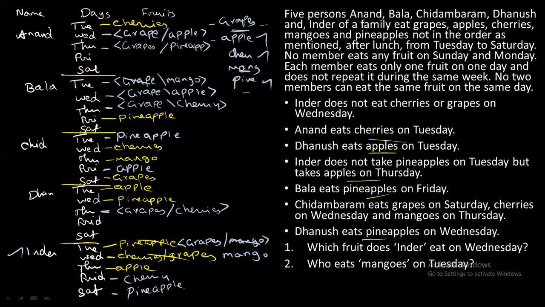Okay, now let's go for Dhanush. Now, what are all the options Dhanush has? We filled apple, cherries, and pineapple, so we have only grapes and mango. Now we can fill this with grape or mango. So write grape or mango here. Again, if you take Anand, you can fill grape or mango. Now finally, we are at Saturday. We have filled Friday also, right? So we go for Saturday now.